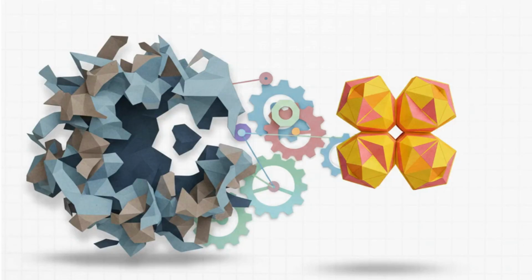But what if the protein target doesn't have a neat, tidy structure? What if it's chaotic and disordered? This is where computational biology is completely blowing the doors off traditional medicine. Through de novo design, using advanced AI and computational pipelines from places like the Baker Lab, researchers are now designing completely novel synthetic proteins from scratch. They can literally program a brand new protein to hunt down and bind to even the most intrinsically disordered or shapeless regions of the cellular interactome. We're no longer just discovering drugs, folks. We are custom engineering them.